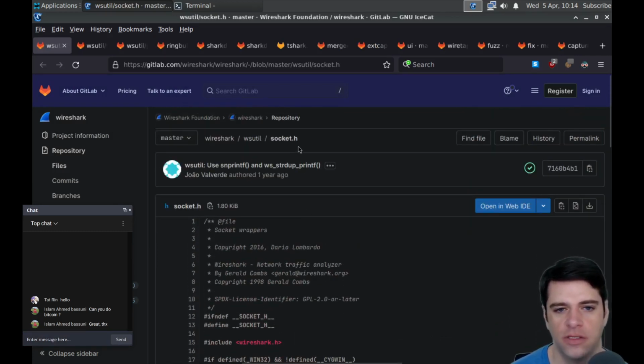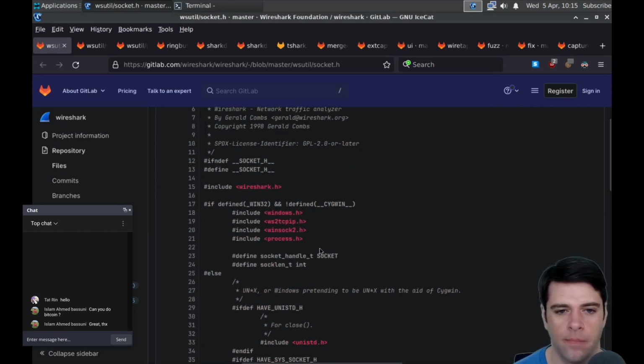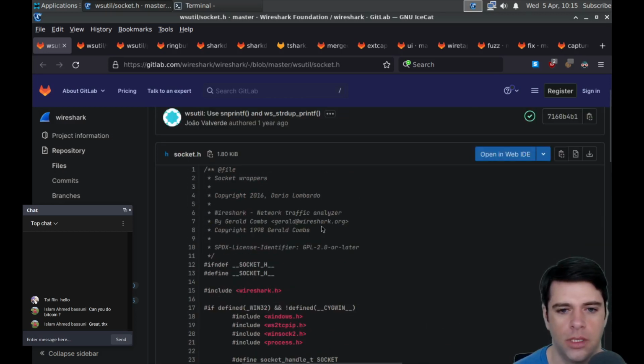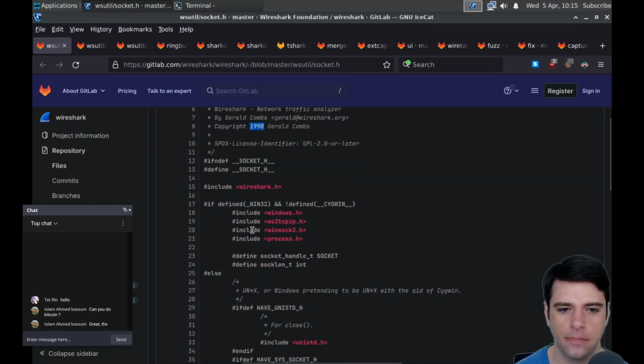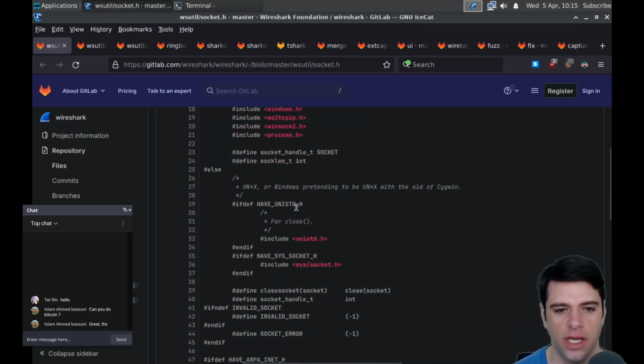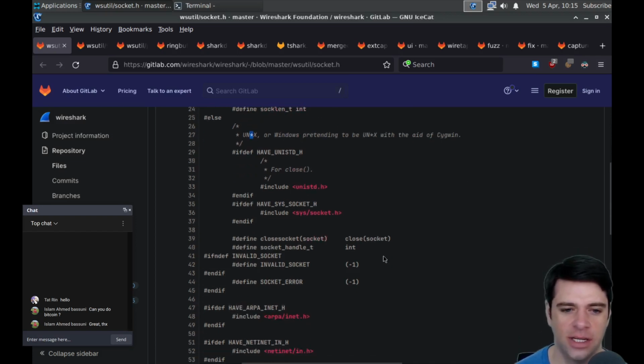Okay, here's socket.h. Copyright 2016, and also copyright 1998. So we're checking if we're in Windows again. Unix or Windows? Why is Unix a star? Pretending to be Unix with the aid of Cygwin.